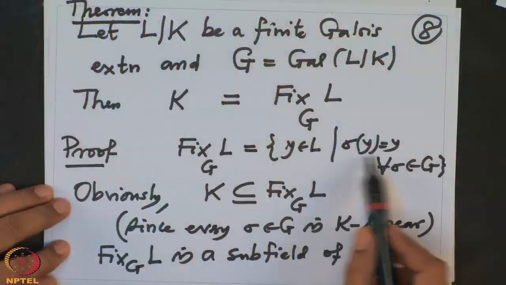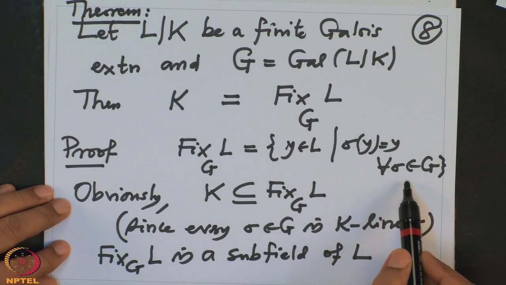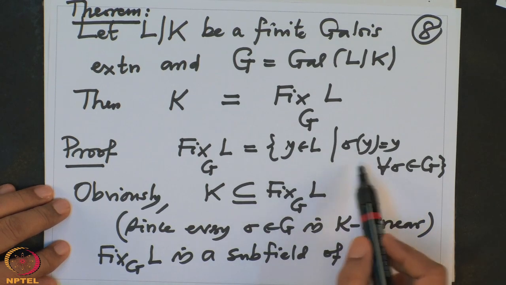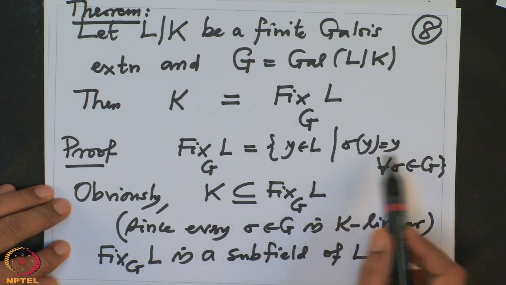That is evident from the definition of the fixed field: if y is fixed then y inverse is also fixed, because sigmas are K-algebra homomorphisms, so they preserve inverses and so on. So it is a subfield of L. Let us call this subfield M.